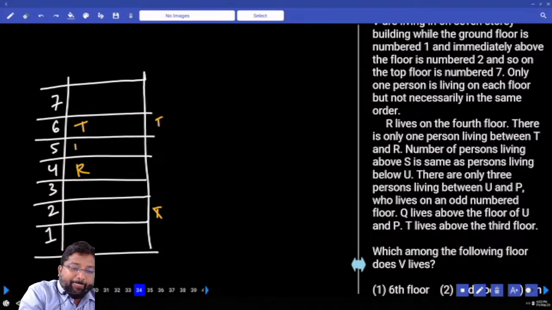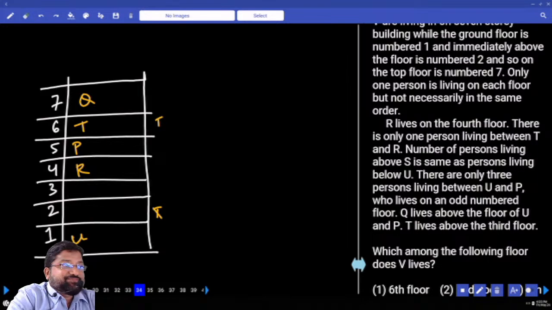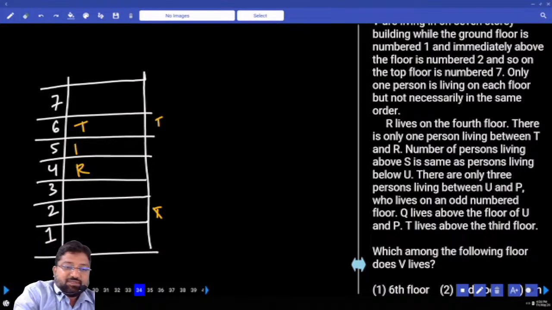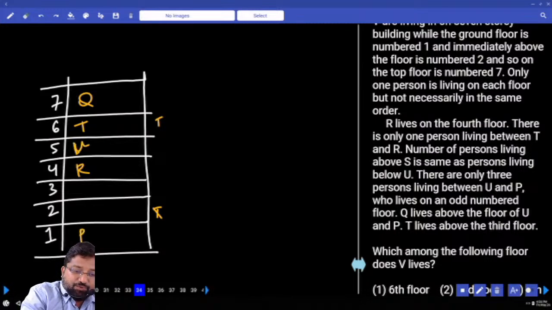So let's see. If this is P, definitely this has to be Q. 3 floors means this should be U, but there is a problem. What is the problem? The number of persons living above S is the same as living below U. No way. Can't do that. This will be Q, this has to be P, this should be U. 3rd from the top is U, 3rd from the bottom is S. One person is left out.